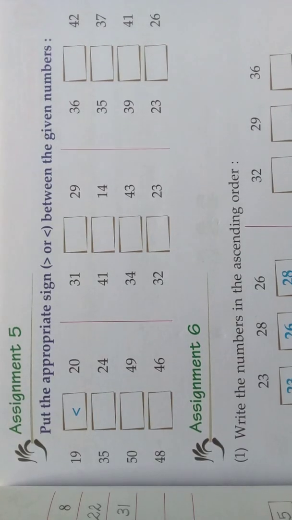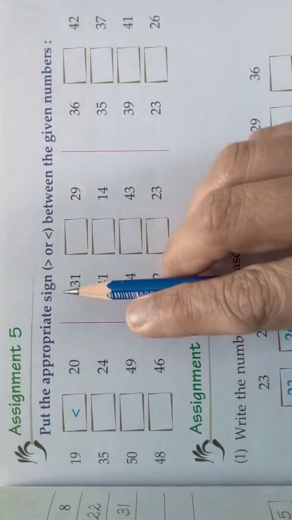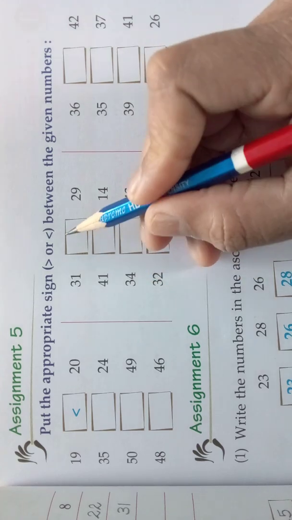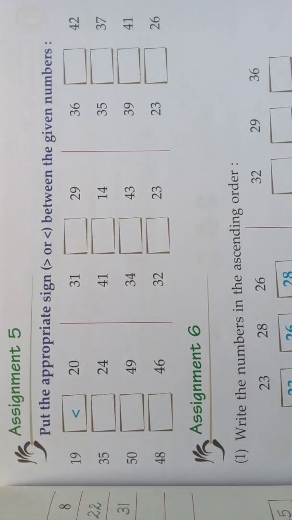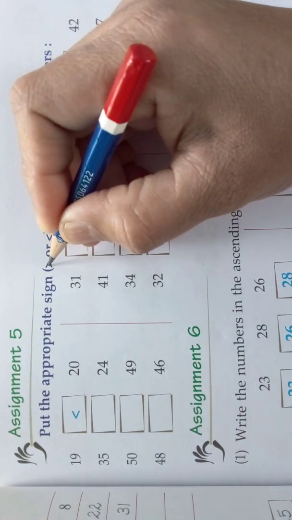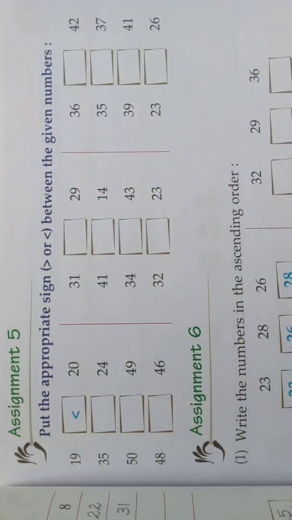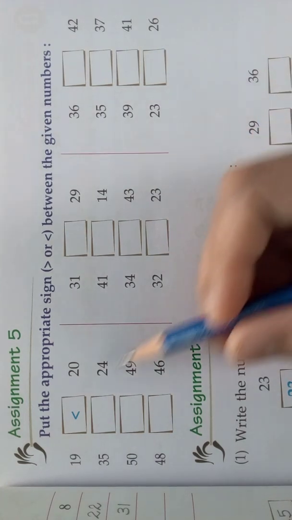Assignment 5. What's the question? Put the appropriate sign for greater than or less than between the given numbers. So what are we going to do here? We are going to compare the given two numbers. We should put the crocodile mouth towards the greater number. We know the crocodile will eat the greater, bigger number. See here, this is the crocodile mouth, no? So this will eat the bigger number. Come, put that sign for the given numbers. See here, one has been done for you.